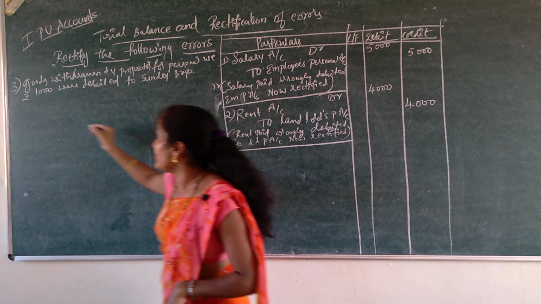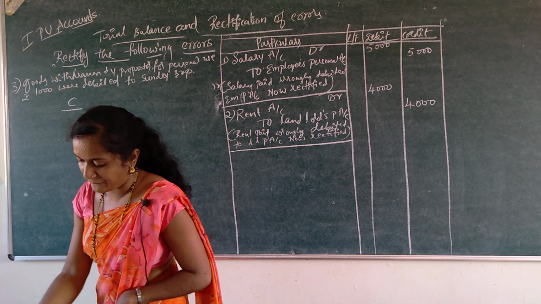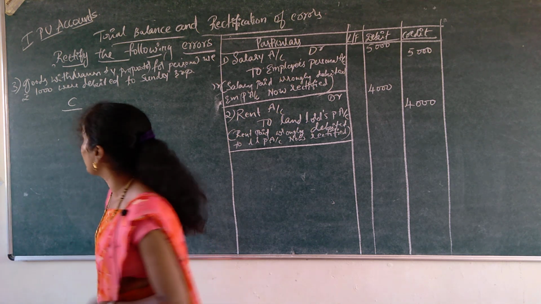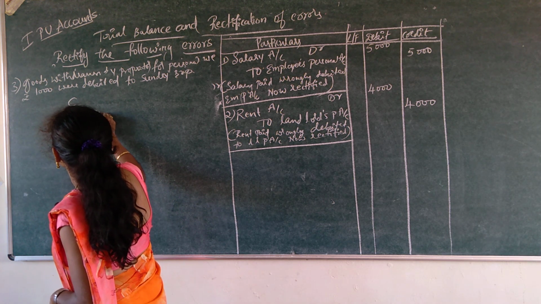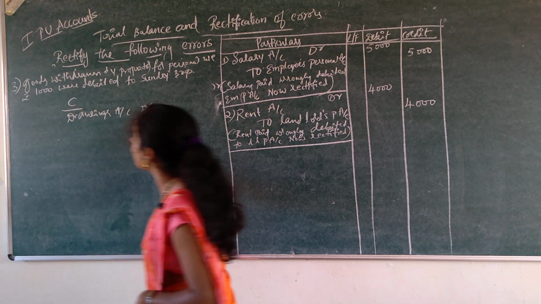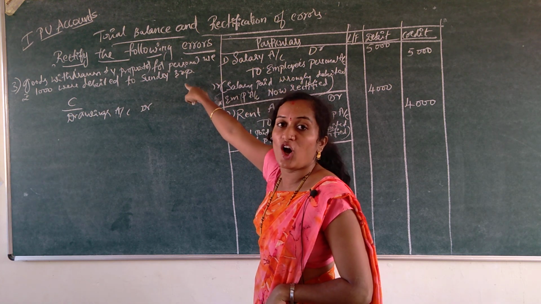What is the correct entry now? The correct entry is drawings account debtor. Why is it drawings account? See, goods withdrawn by the proprietor or owner.